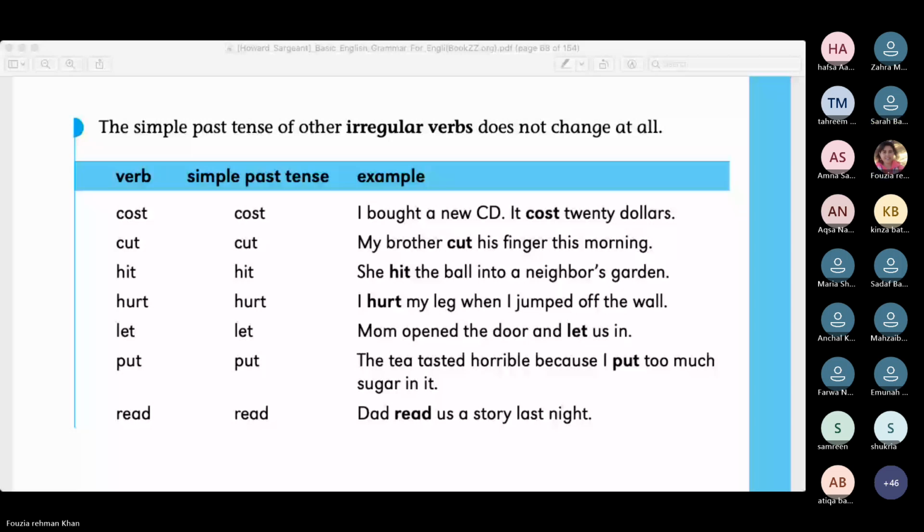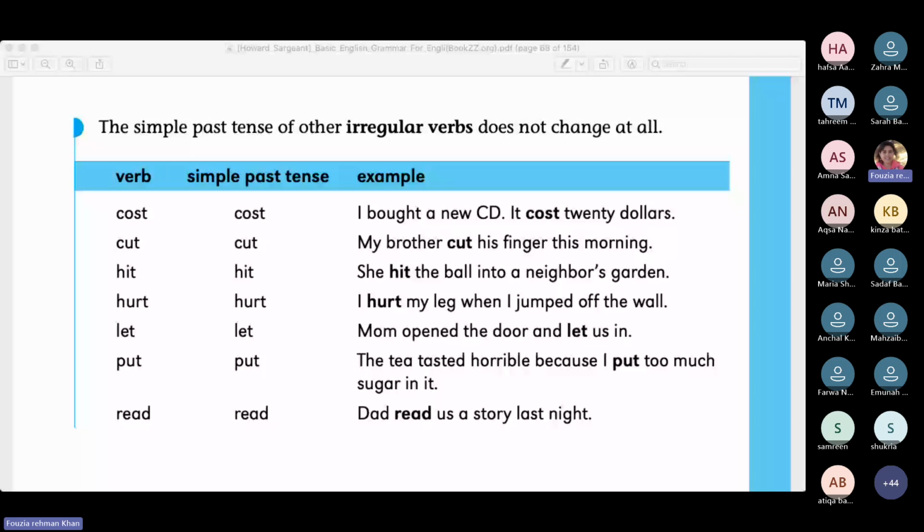Because she is third person singular, if we are using a verb, it can get s or es, but here there is no s or es, so it is past. How do you know that hit is the past? Because she is a third person singular subject. If we are talking about present, then the verb will get s or es. Exactly, right? Had it been the present tense, it would be hits. That's good, Sarah. Well done. Okay. I hurt my leg when I jumped off the wall.